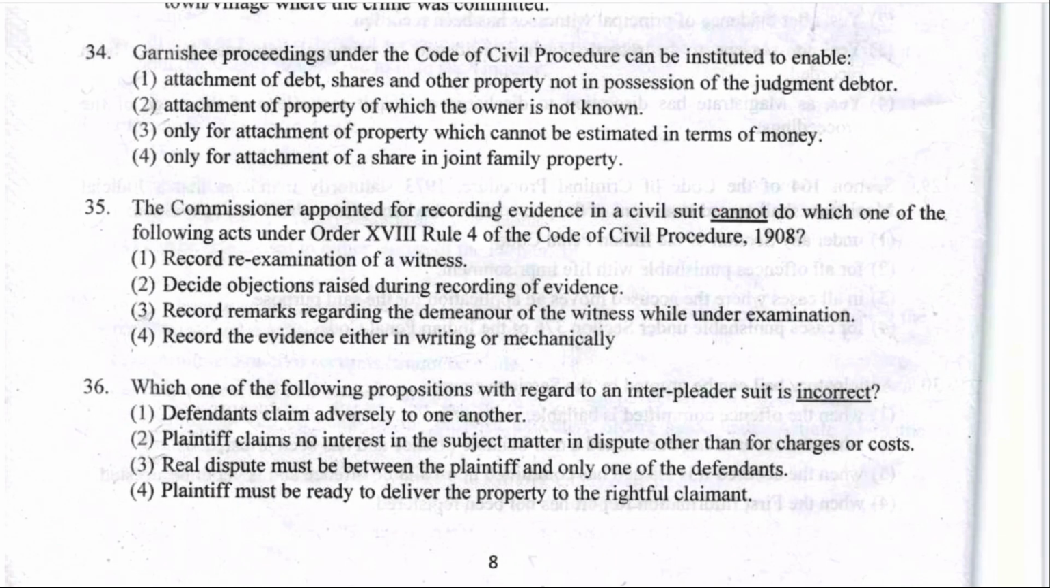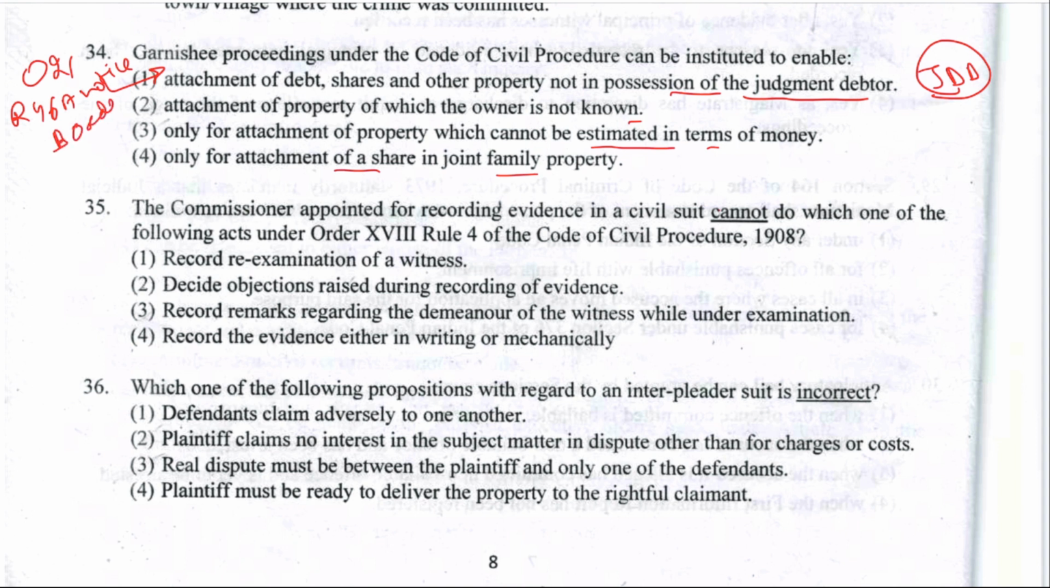Next is 34. Garnishee proceedings under the CPC can be instituted to enable attachment of debt, shares or other property not in possession of the judgment debtor; attachment of property of which the owner is not known; only for attachment of property which cannot be estimated in terms of money; only for attachment of share in joint family property. What will be the answer? When it is not with the JD, we make the person who holds it the garnishee. He is the garnishee. And where is the provision? Order 21, Rule 46A says notice to garnishee, and 46B says order to garnishee.